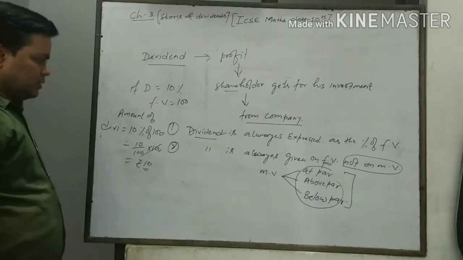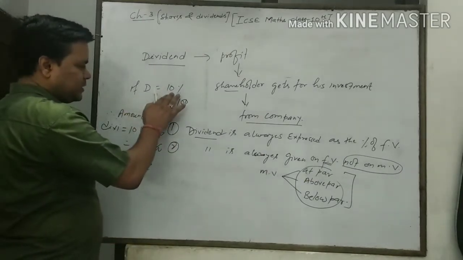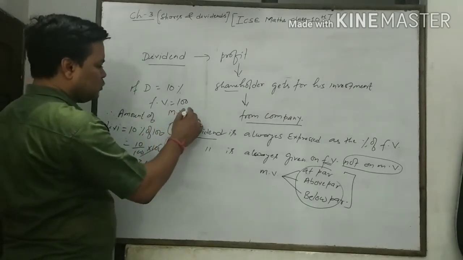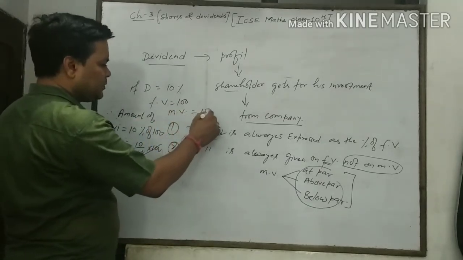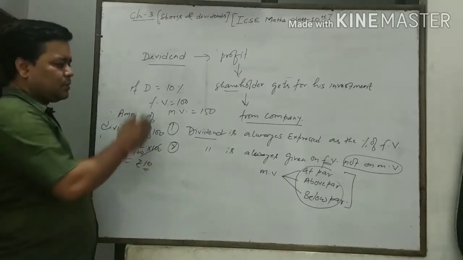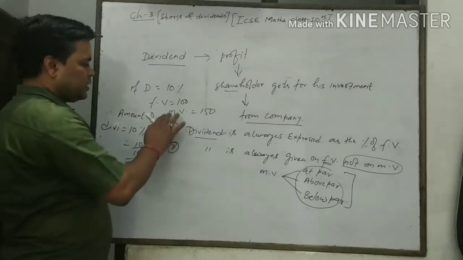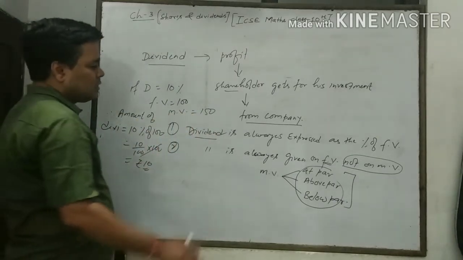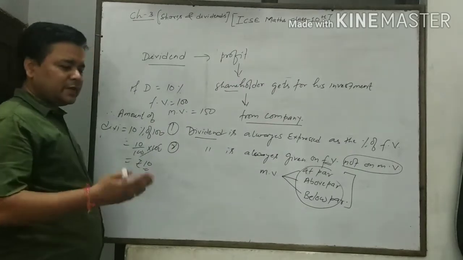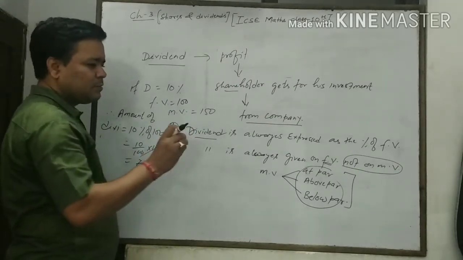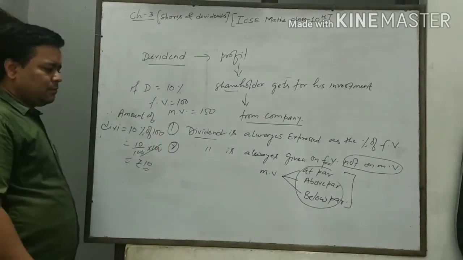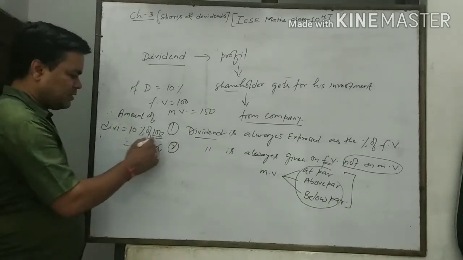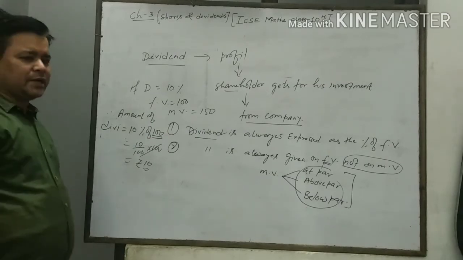Example again. If the rate of dividend is 10%, face value is 100 rupees, and the market value of that share is 150 rupees, maybe because the performance of the company is good, we can say the share is above par, or at a premium of rupees 50. But the amount of dividend will always be calculated on face value, not on the market value.